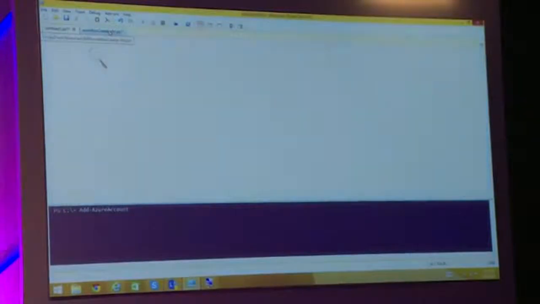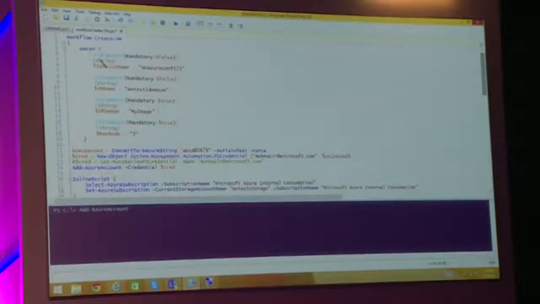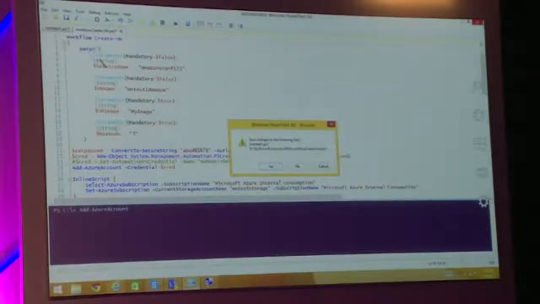So this is the script that we have created, the simple script for creating the VMs. Because it is automation, I don't want to hard code the values, right? So I have parameterized it. I have also given some default values to it, in case you don't want to provide the values at the time of running. So you can put in default values for that.